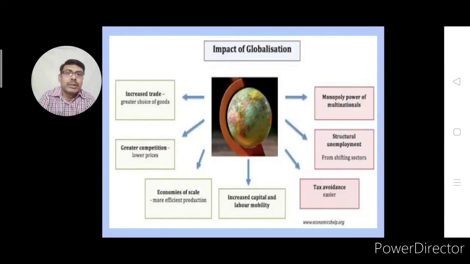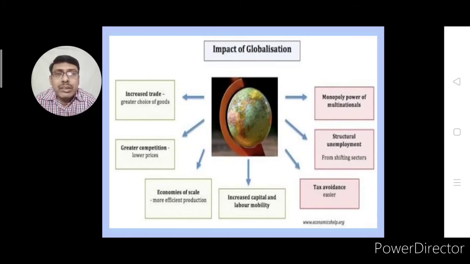Impact of globalization. This is one very important question regarding the globalization topic. Impact, or you can say effect. There are many impacts. Monopoly power of multinational companies.